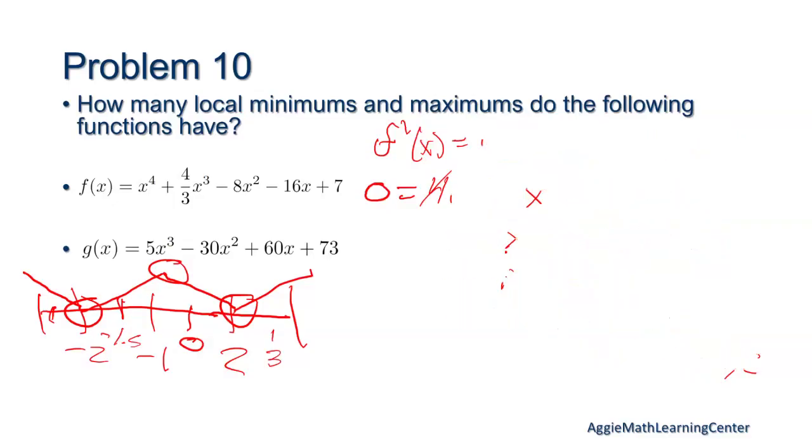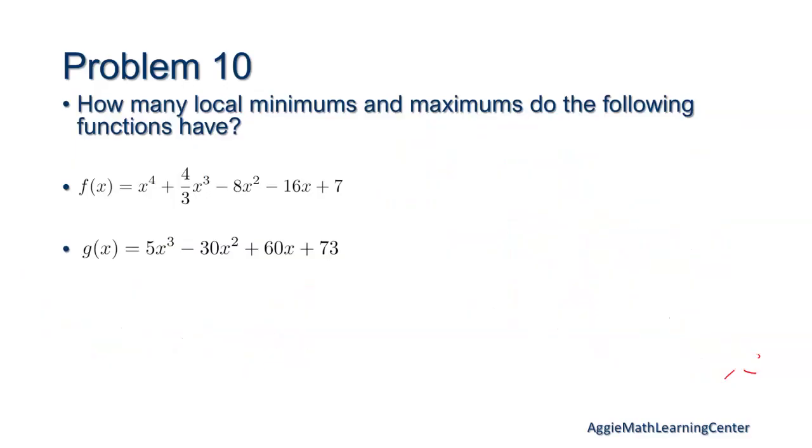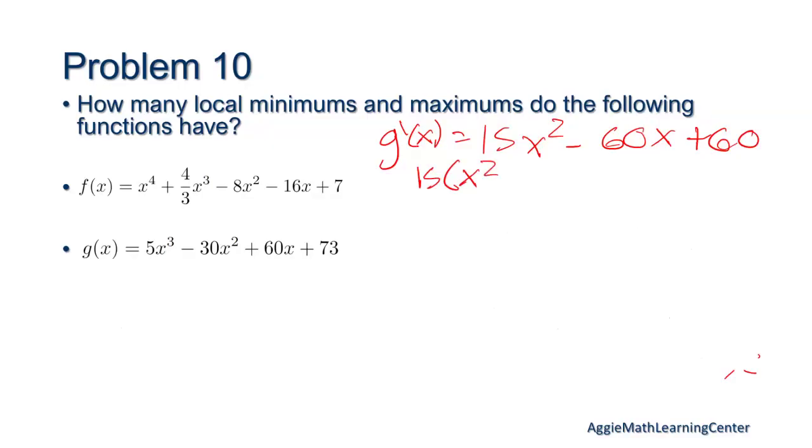I'm just gonna get rid of all of this. Okay, so we're going to need the first derivative. So I'm getting 15x squared minus 60x plus 60. Okay. And then factoring, we can pull out a 15 to get x squared minus 4x plus 4.